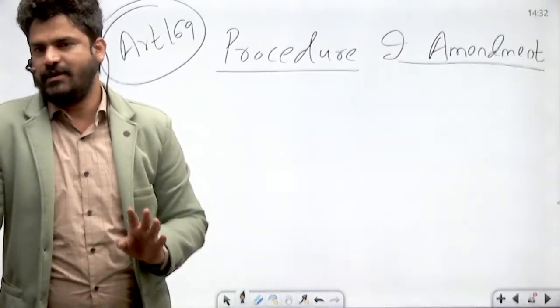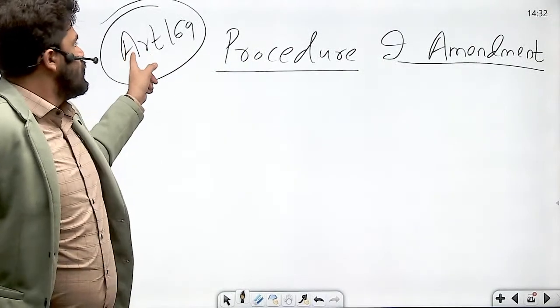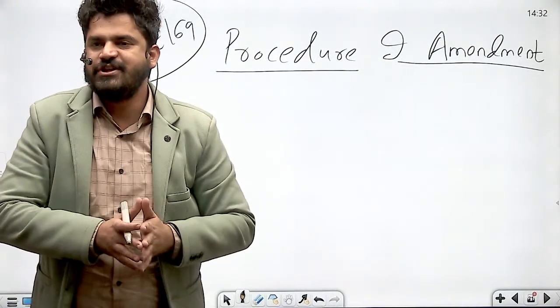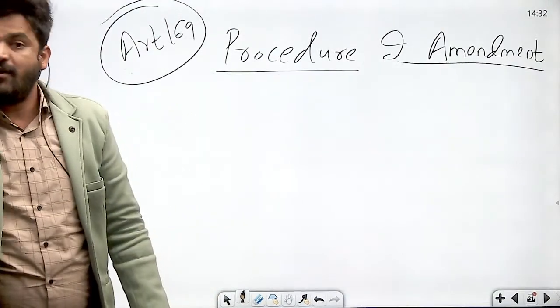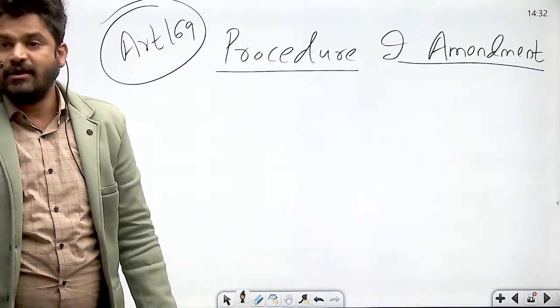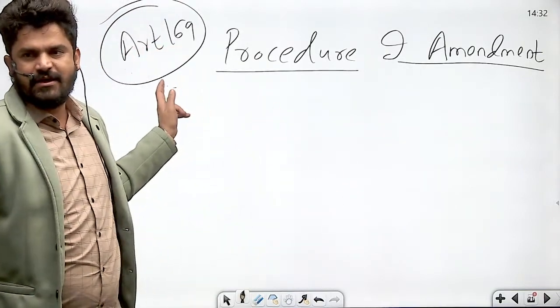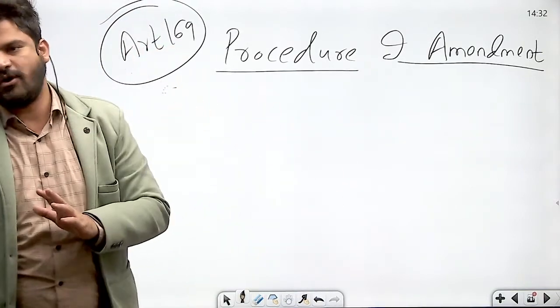So in case of creation or abolition of a legislative council, the procedure can be initiated by the state legislature. But even in this aspect, the law has to be passed by Parliament after the resolution has been passed by the state legislative assembly by special majority.